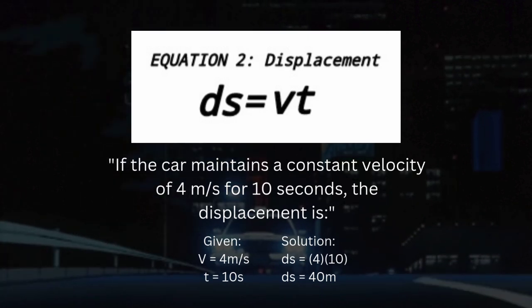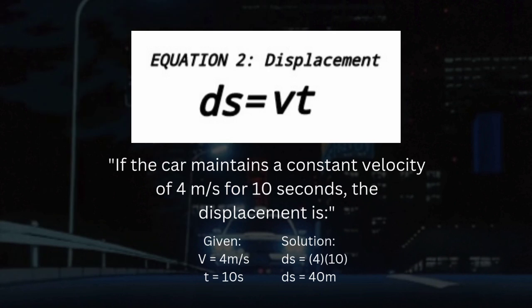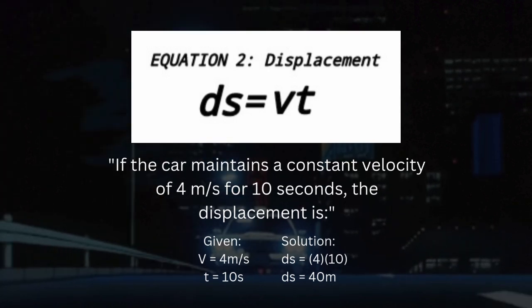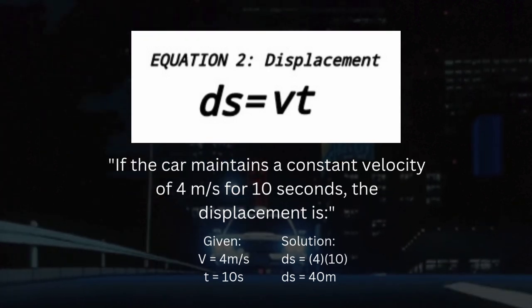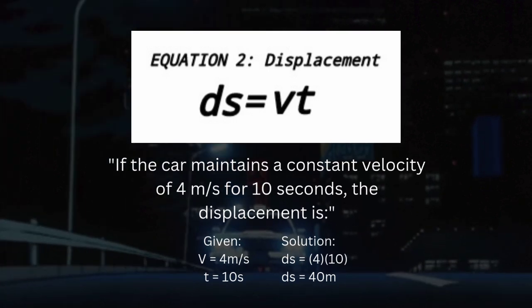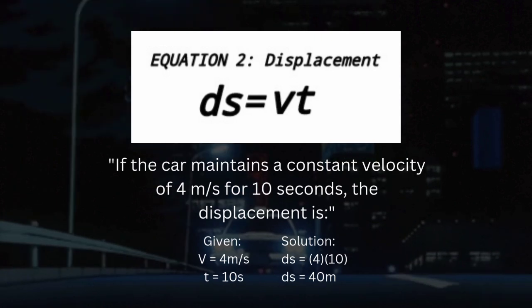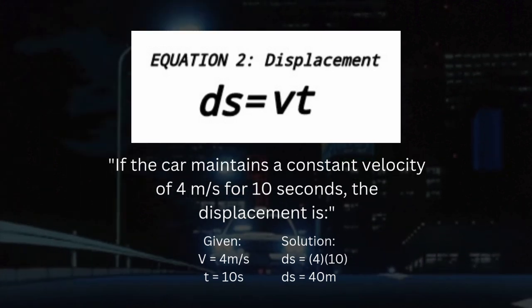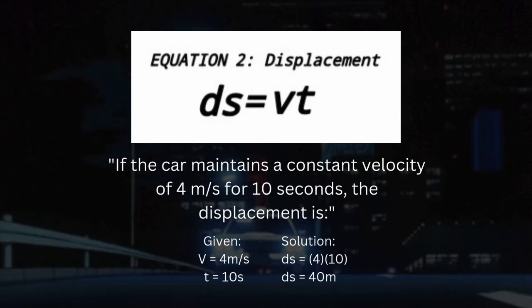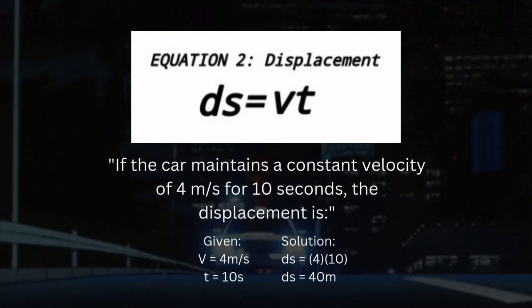The given variables are 4 meters per second, which is the velocity, and 10 seconds, which is the time. Substitute the given variables in the formula. So, 4 times 10 equals 40. So, the displacement is 40